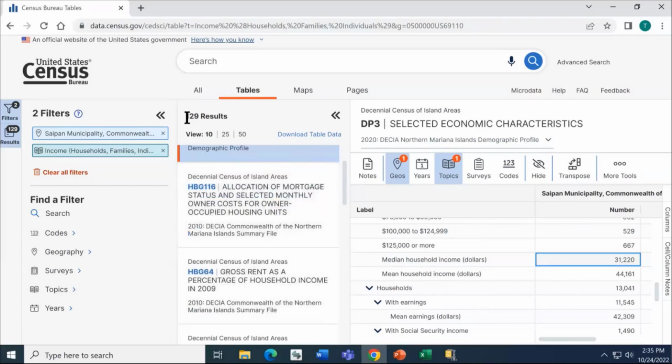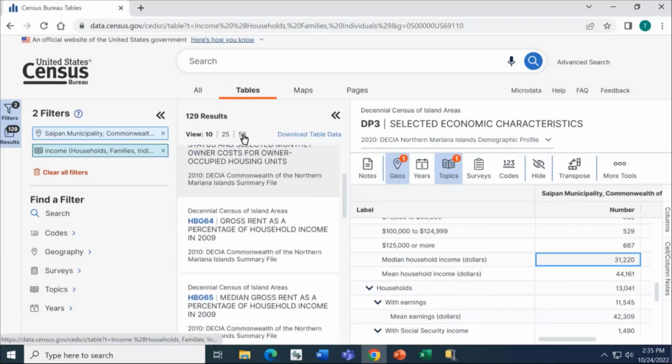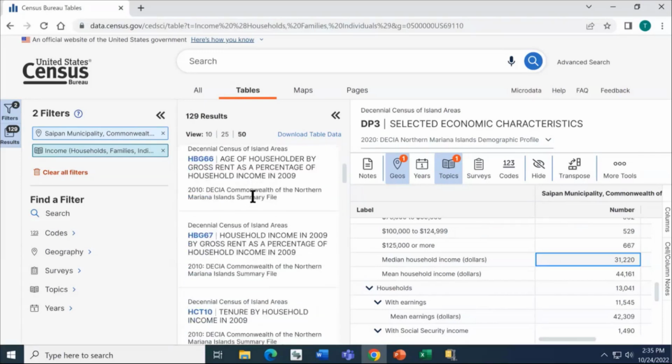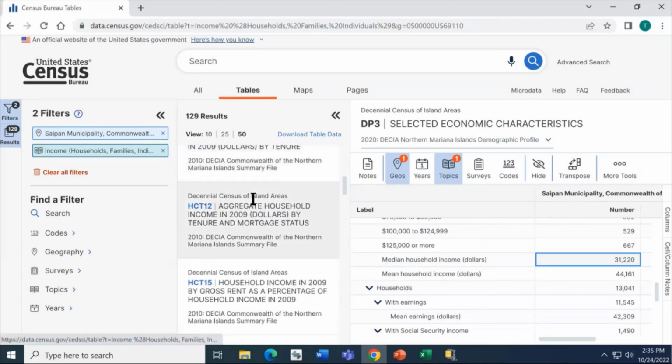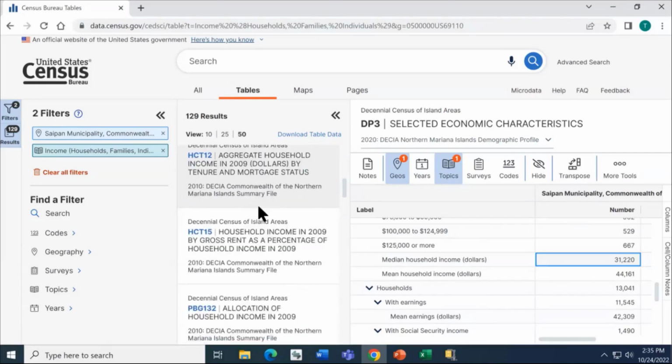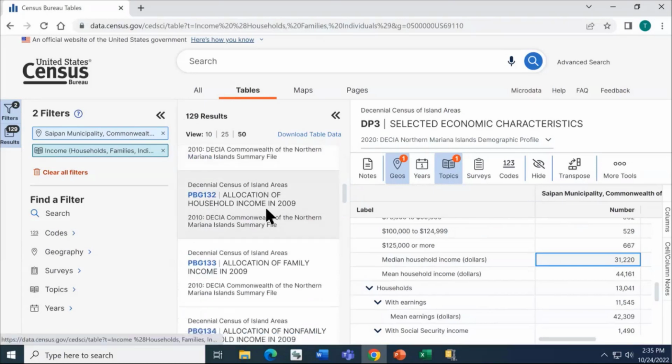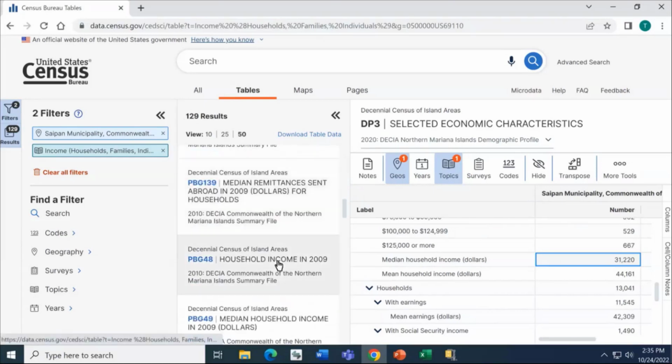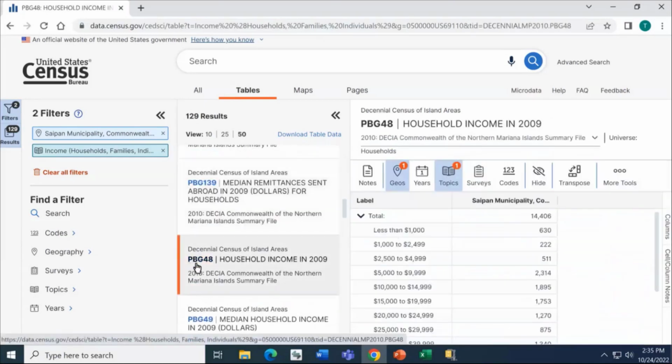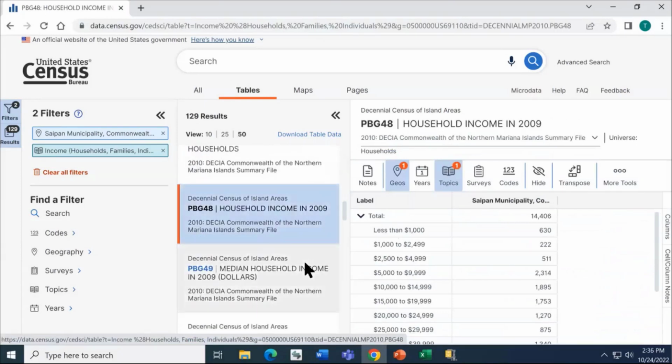As of now, you can also view 128 other income tables for Saipan Municipality. I'm going to go ahead and scroll through and show you some of these different tables. And these include data from the 2010 and 2000 censuses. So scrolling down here, I'll click as an example, PBG 48, household income in 2009, and you can view some of these data, which are based on the 2010 decennial census of island areas.